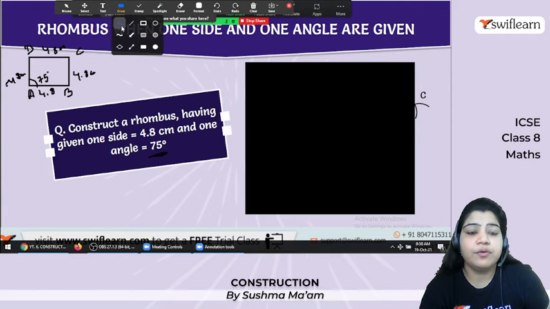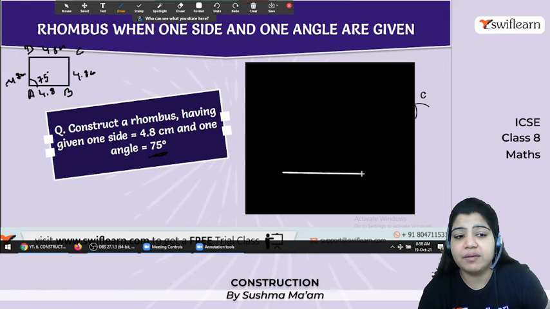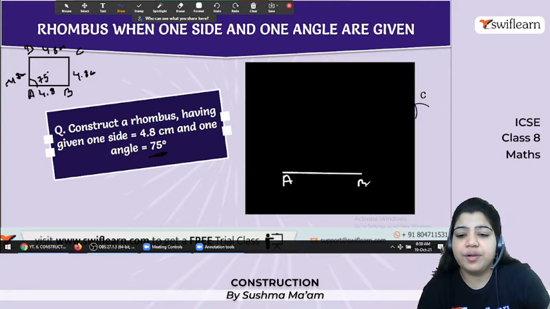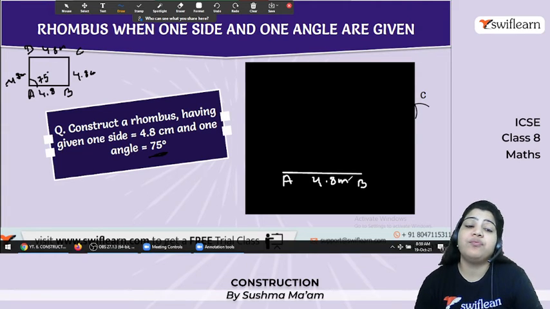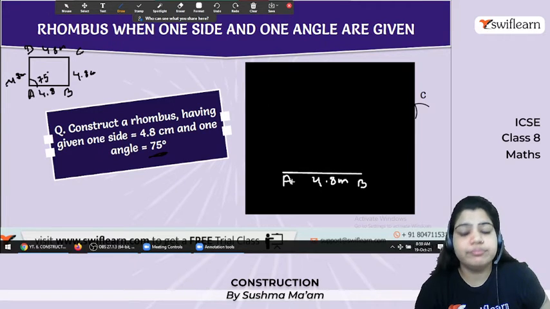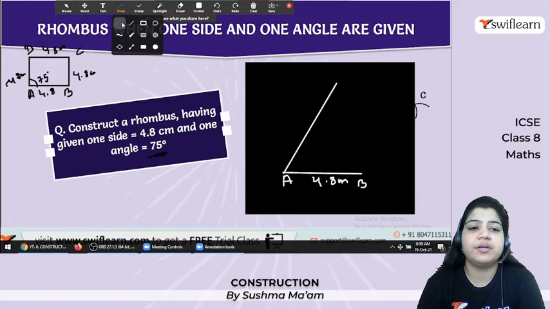First thing is we have to draw the base, so here I'll take the base as 4.8 centimeter. So AB is of length 4.8 centimeter, and you can draw it with the help of a protractor or with the help of a compass. Here I'll go simply with the line. So the angle is 75 degree, something like that.